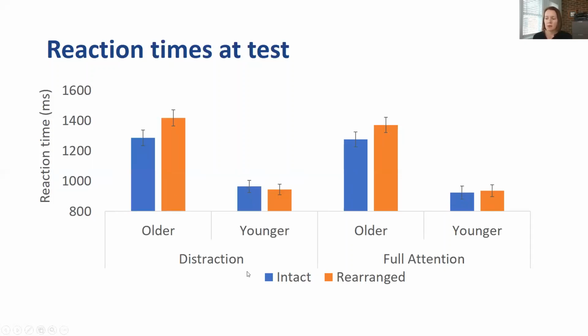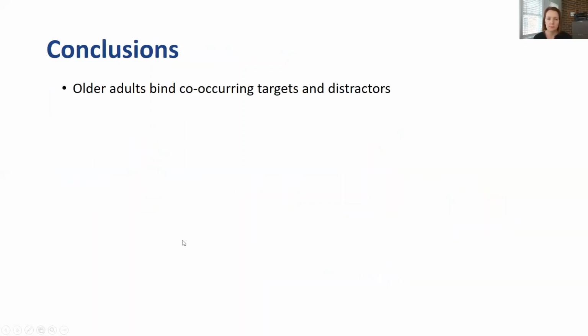Moving on to the pairs taken from the distraction block, we again see that older adults are responding faster to these intact than the rearranged pairs. In this case, these are pairings that they shouldn't have learned in the first place, in that they should have ignored the distracting words. And again, young adults are showing no difference between the intact and the rearranged pairs.